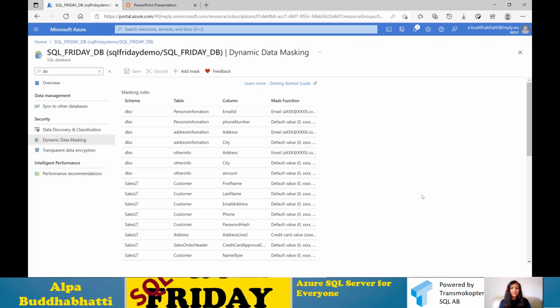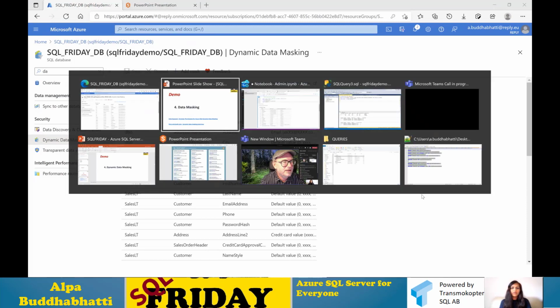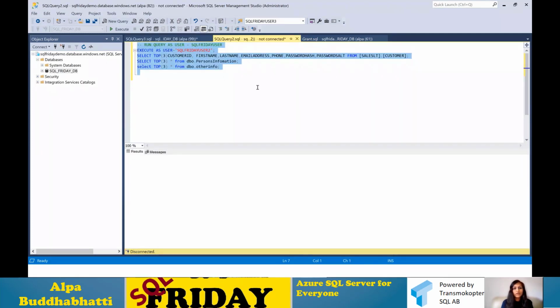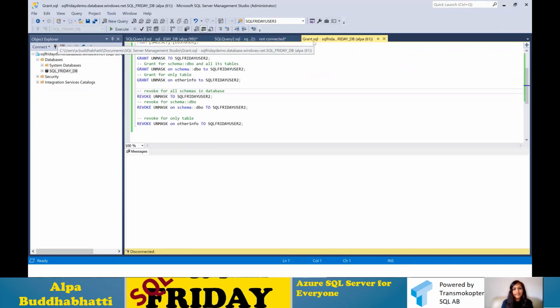So if I do the same thing by using the database, like for example here, let's see how we can do it quickly, because here we will do it by granularity level. So you can mask based on schema, based on database level, and based on table level. So for that, for example, let's see here.